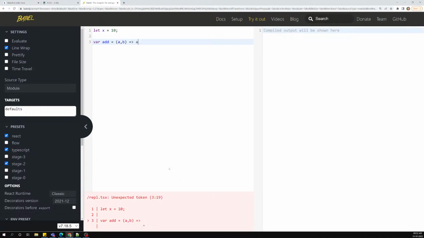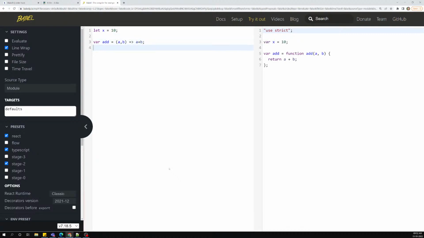So I will try to do a plus b. Okay. So now see here, you will be able to see that the code has been converted. So I am calling this add, comma, 10, comma, 2. Okay. So now here the code I have written is 3 lines of code only.